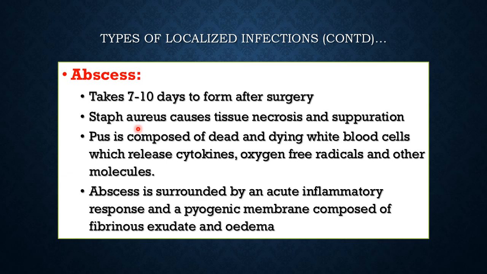The surface of the abscess is covered with a pyogenic membrane composed of fibrinous exudate and edema. You must remember that there is no blood circulating within the pus or this pyogenic membrane. However, there is circulating blood in the surrounding tissue with an acute inflammatory response. Understanding this concept decides how we treat abscesses.